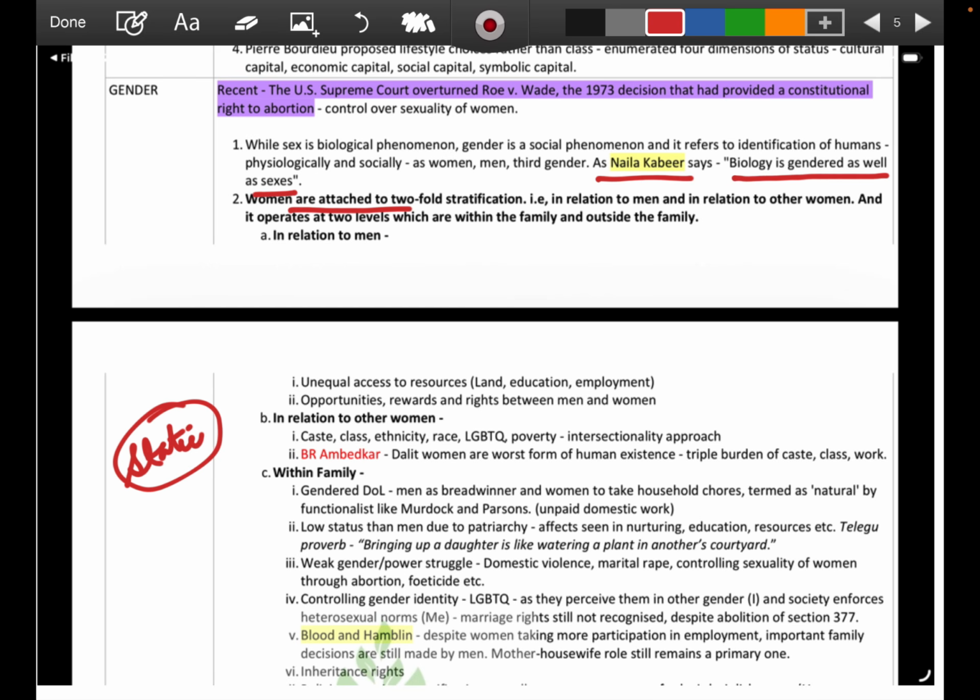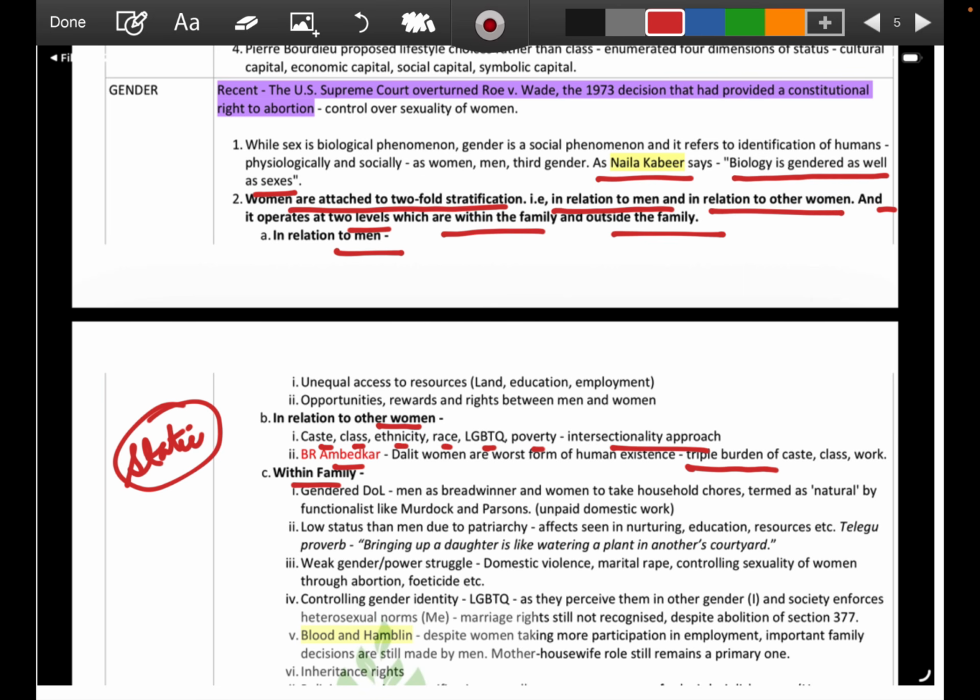So women are attached to twofold stratification, that is in relation to men and in relation to other women, and it operates at two levels, which are within the family and outside the family. So here again the concept of caste, class, ethnicity, race, LGBTQ, poverty, intersectionality approach. B.R. Ambedkar has also mentioned the triple burden, right?